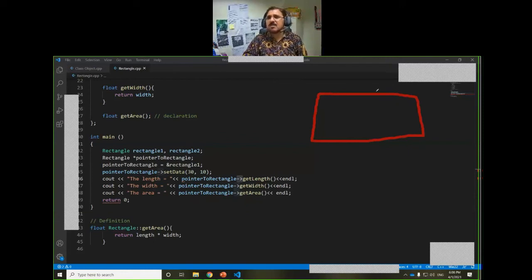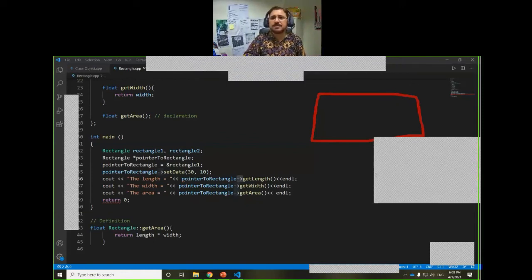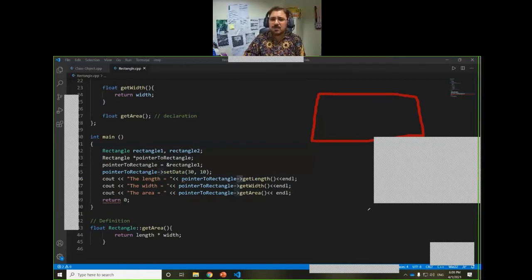There is a question: mostly the role of pointer is more useful when creating a game. Yes, when creating a game or when you are accessing graphical applications.